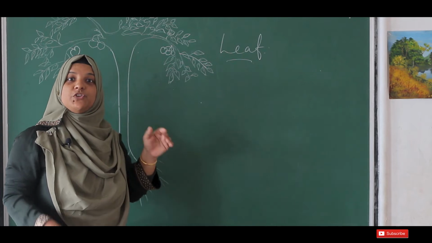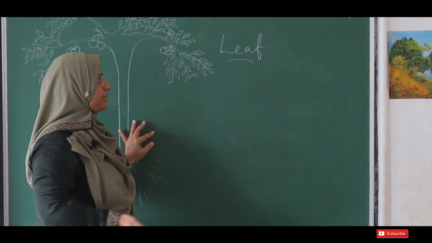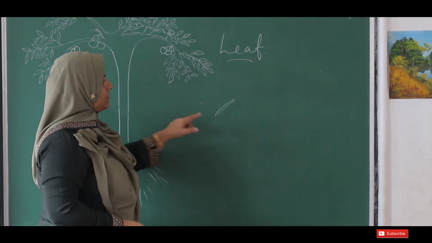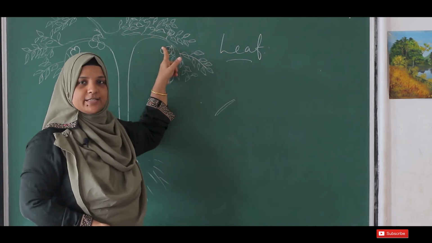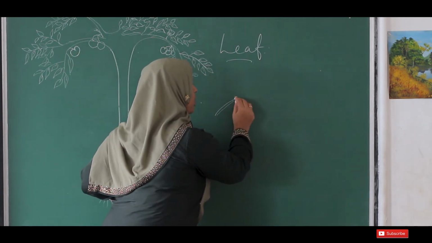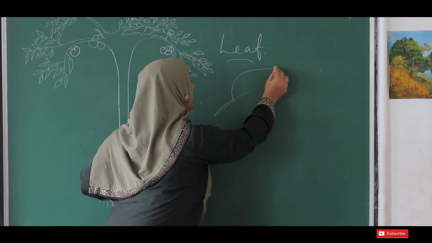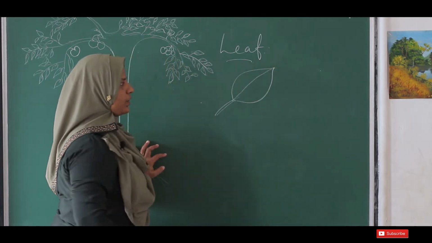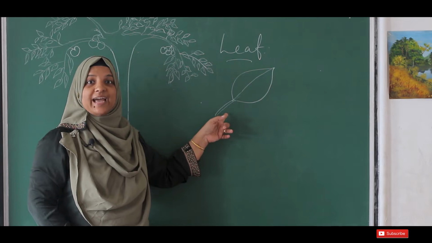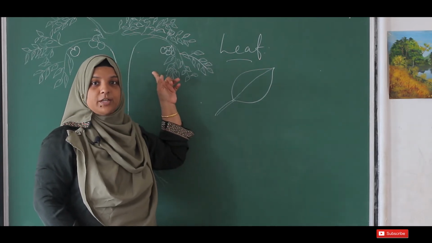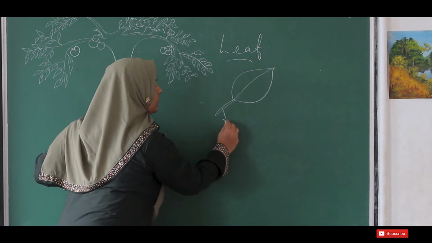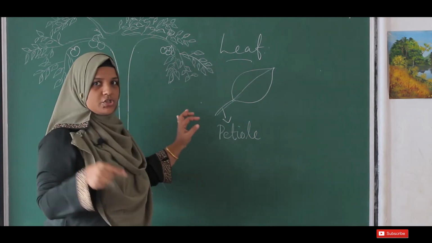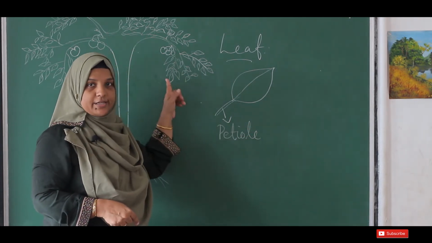Before that, we have to know which are the different parts of a leaf. So a leaf has a stalk-like portion which helps the leaf to attach to the plant, and it has a broad green color part. The stem-like portion which is attached to the stem or the plant is called the petiole, the stalk of the leaf which is attached to the tree.